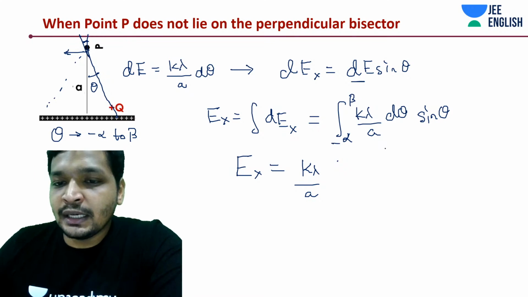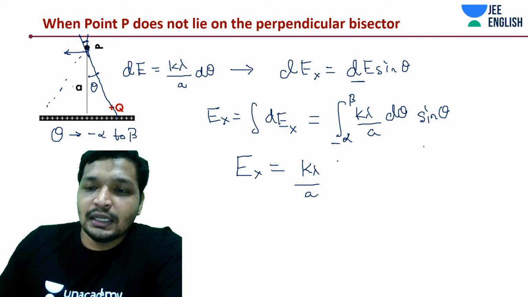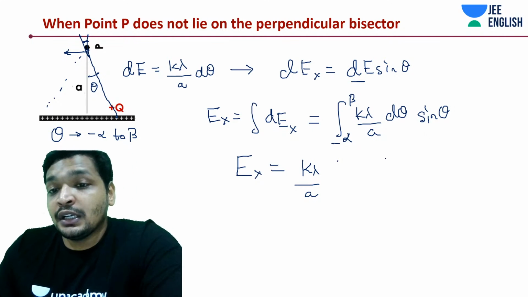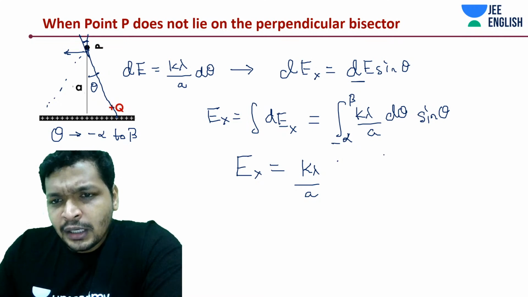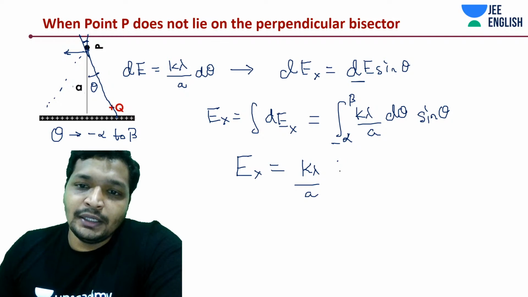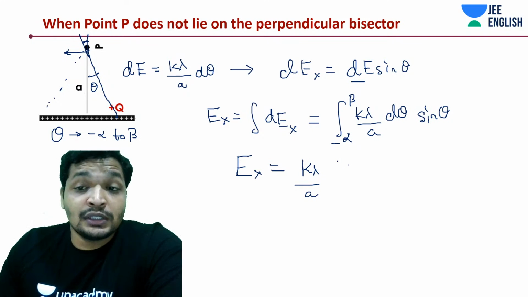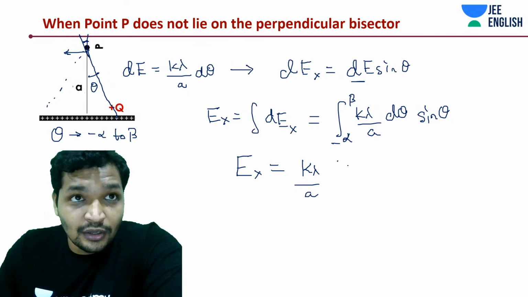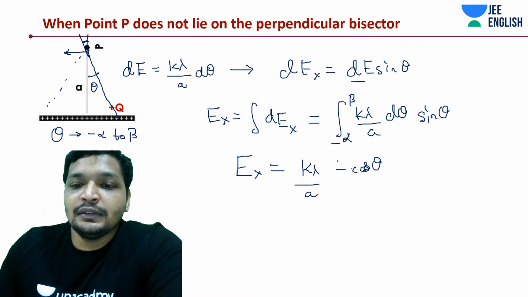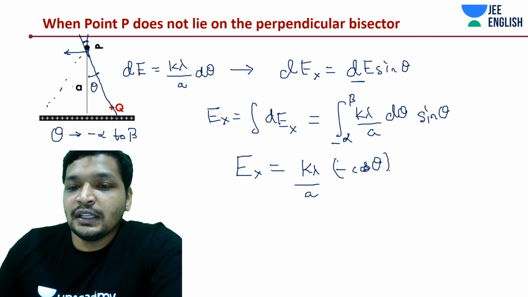Once you integrate this, cos theta d theta, if you differentiate cos theta you get minus sin theta, so check whether it makes sense.